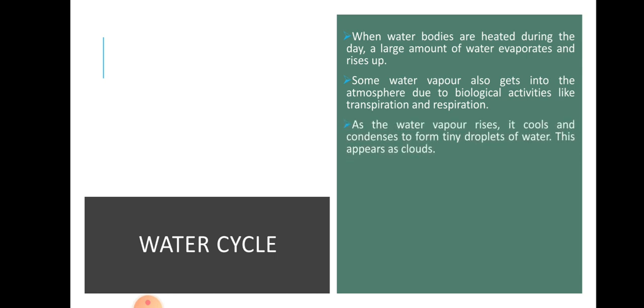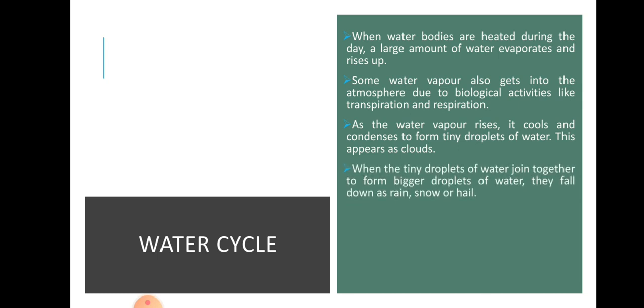As the water vapor rises, it cools and condenses to form tiny droplets of water. This appears as clouds. In the sky, the water vapor cools down and condenses to form small droplets of water that we see as clouds. When the tiny droplets of water join together to form bigger droplets of water, they fall down as rain, snow, or hail. So these tiny droplets slowly join with other droplets to form bigger droplets, and they come down to the surface of the earth in the form of rain, snow, or hail.